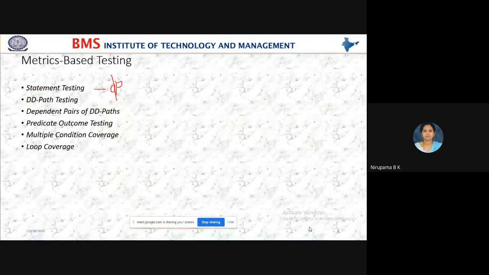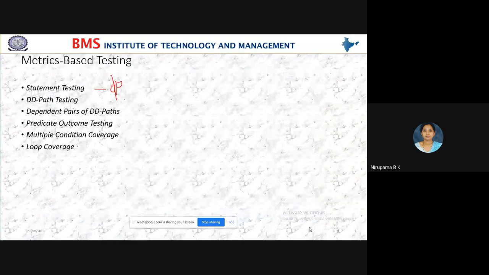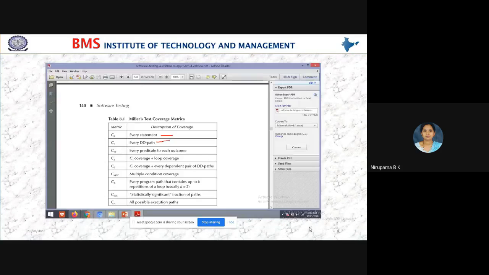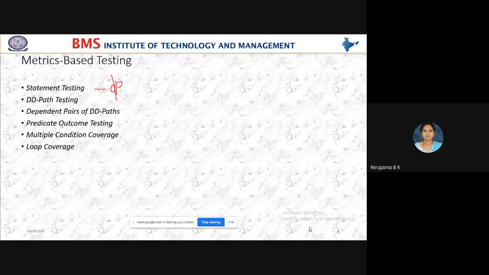Yes, students, in the last class, we saw what matrix-based testing is, and we also saw the test coverage matrix and matrix-based testing.